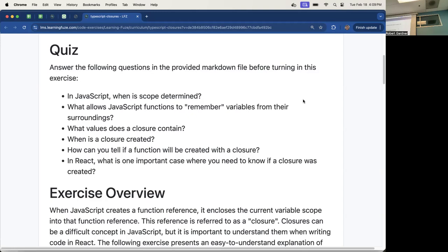React is the only place in all of the coding in JavaScript and TypeScript I've ever done where I even had to think about it. I wasn't really even aware of what a closure was until I got to LearningFuze and started learning more about this stuff, in all the years I've been writing code. So it's kind of cool. I like it. I read all about it and I had fun with it, but it's not something that is going to be job critical.